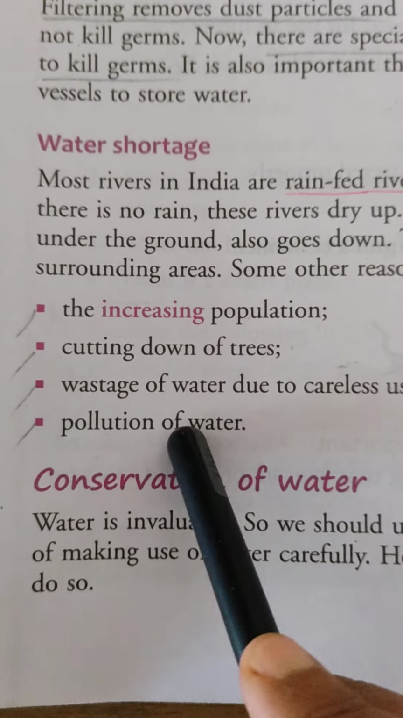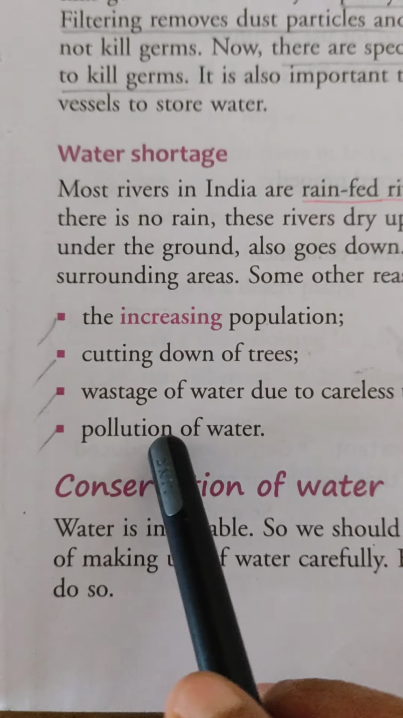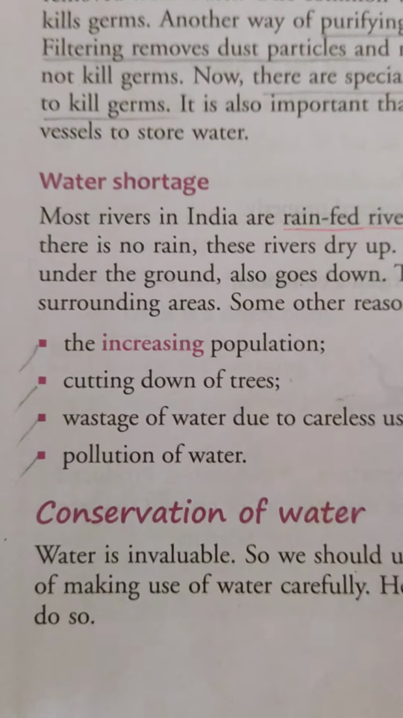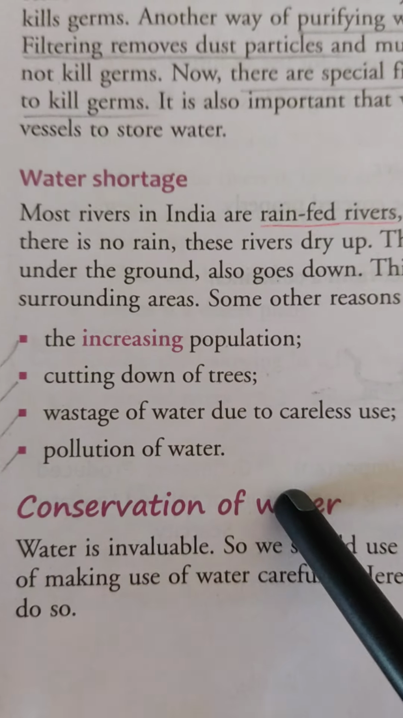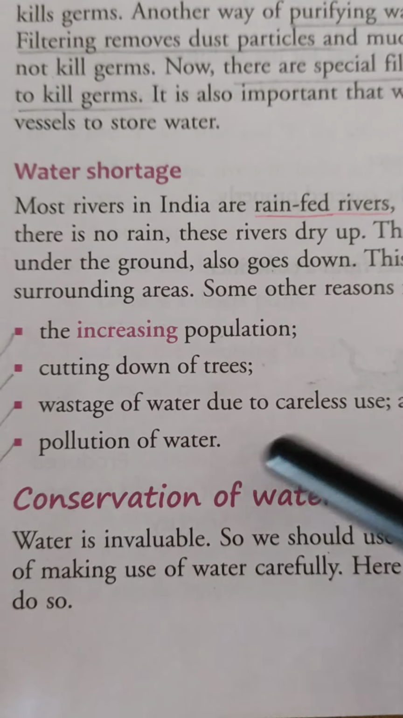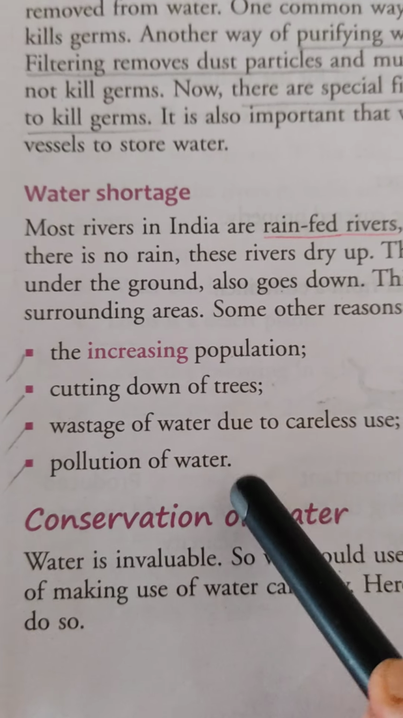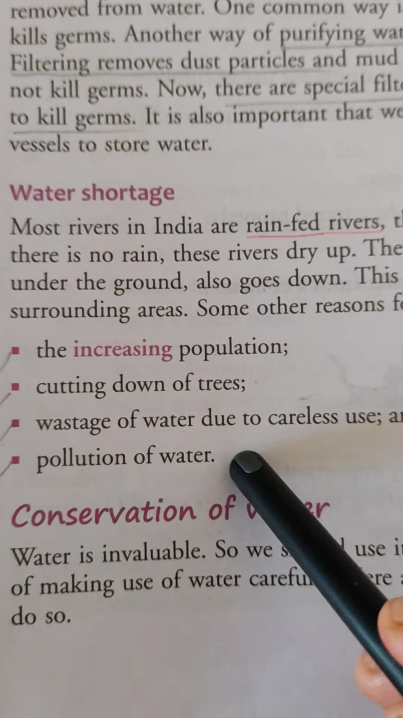And the last reason is pollution of water. Pollution of water means sometimes our household waste is thrown into the water bodies. Sometimes we wash our clothes, and sometimes animals also bathe in the water bodies, and there are other ways also due to which water is polluted. So this is another reason for water shortage. If the water is polluted, then it is not useful for our household work. So this is the problem.